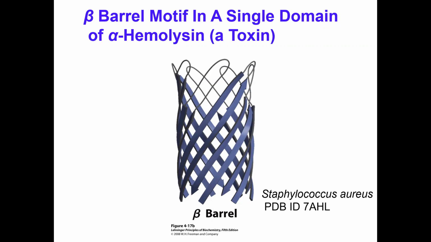And one such toxin is alpha hemolysin that literally looks like the structure that I'm showing you here, beta barrel structures. You see here, the chain extends, goes this way, and then turns around in a tight loop, goes down, then turns around, and literally forms a barrel-like structure.